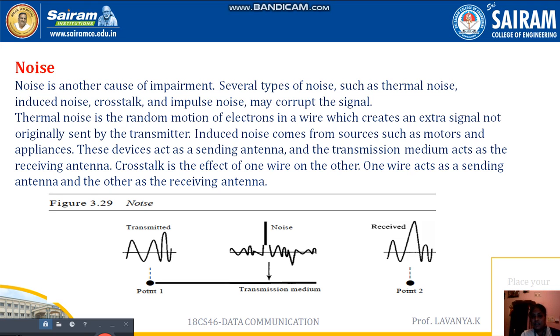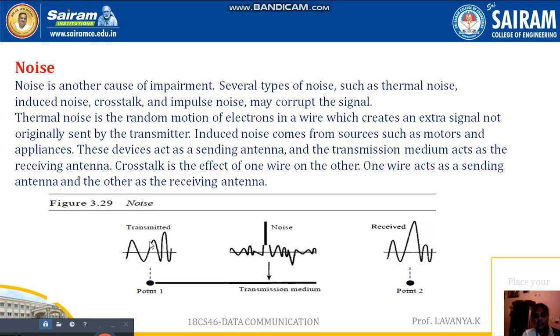Then the next one is, what is crosstalk noise? Crosstalk noise is nothing but the effect of one wire on the other. One wire acts as a sender, and another wire acts as an antenna. This method we call crosstalk noise.